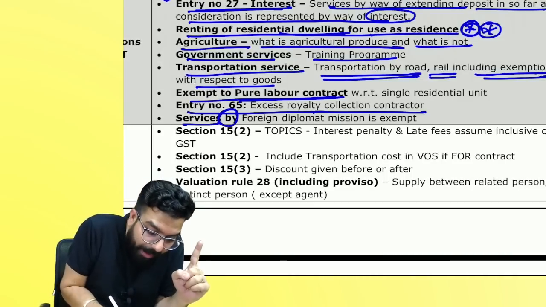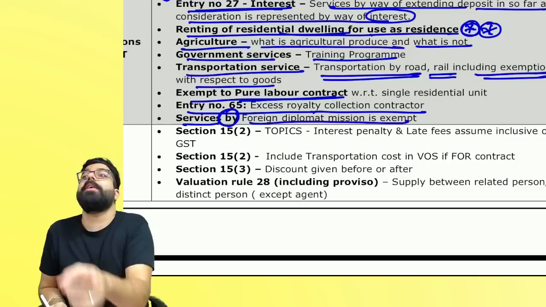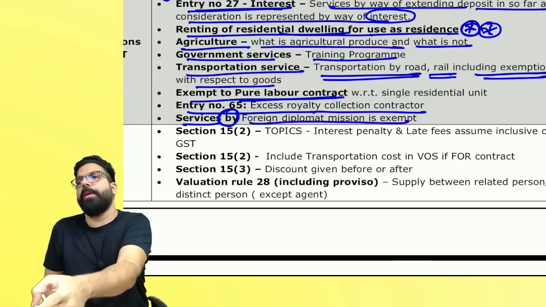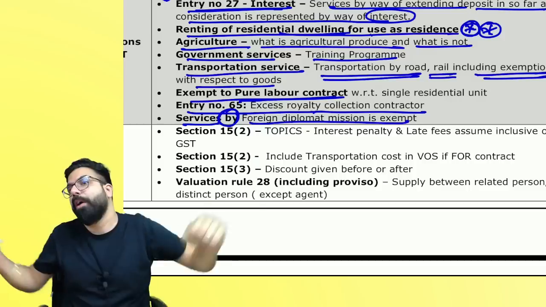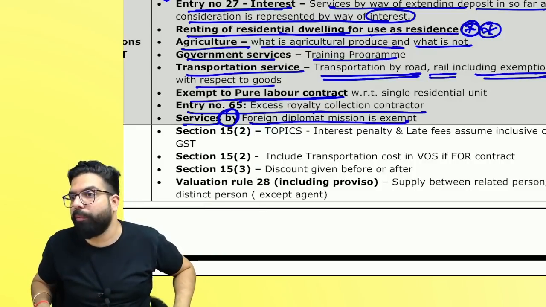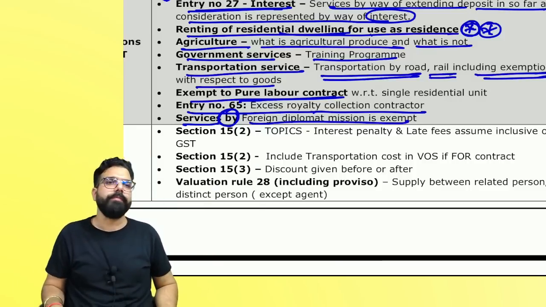Sir, services by foreign diplomat mission is exempt, not services to. Services by foreign diplomat mission: when the foreign diplomat mission is giving the service, then it is exempt, not taking. Can I go ahead, everyone? So if you give services to a foreign diplomat mission, GST will come.